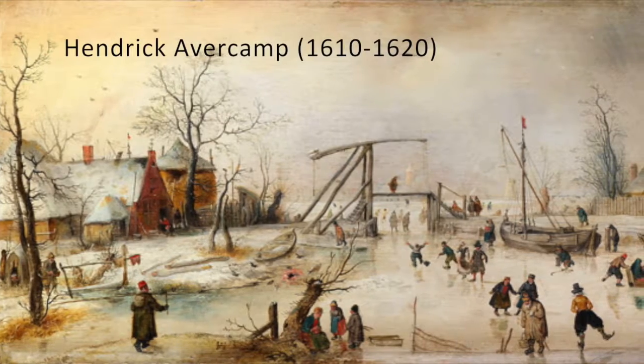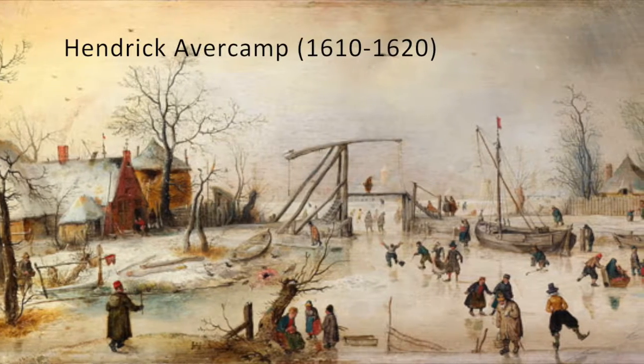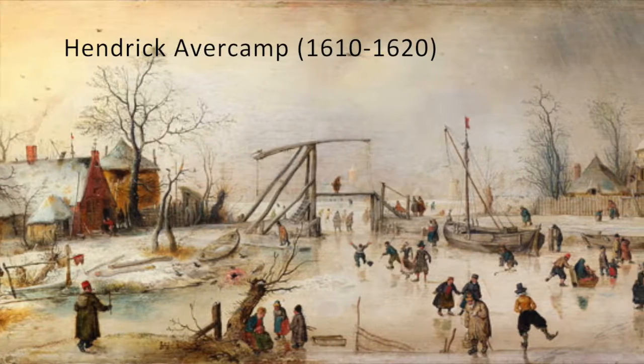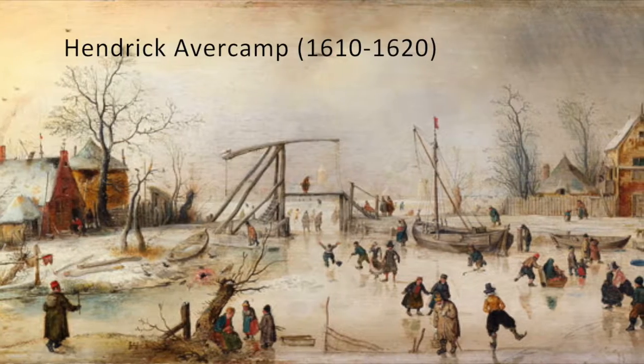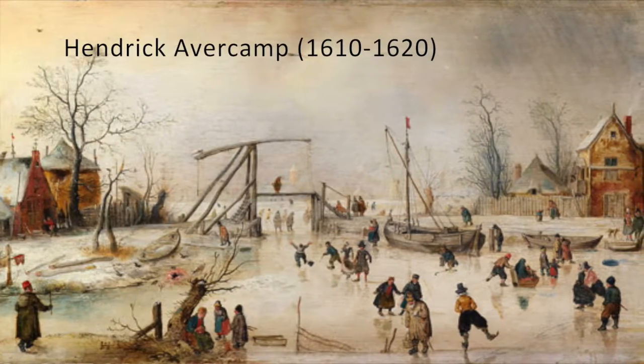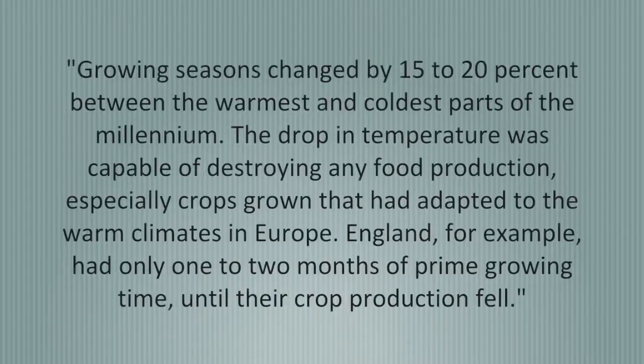In general, there was an increase in variability in the temperature and precipitation that was new to the people that inhabited the northern hemisphere. Scott Mandia, a professor in New York, has studied physical science and the mini ice age that our world faced. His studies state that growing seasons changed by 15 to 20% between the warmest and coldest parts of the millennium. The drop in temperatures was capable of destroying any food production, especially crops that had adapted to the warm climates in Europe. England, for example, had only 1 to 2 months of prime growing time until their crop production fell.